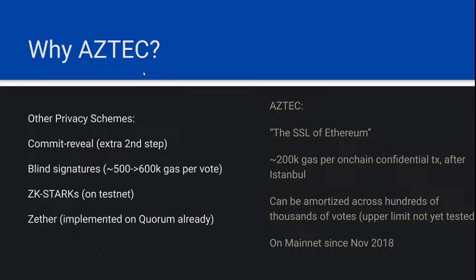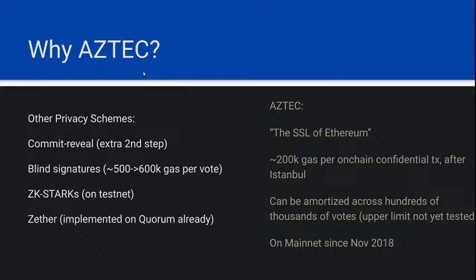There's something called ZK Starks, which is an alternative to private asset transfer. As of this writing, or the last time I checked, it was only on testnet and of comparable price to AZTEC, but also an interesting technique that I know less about. And then Zether is another way of encrypting Ether, and this is implemented as an experiment on the private Quorum blockchain by JP Morgan. And I know less about that, but also an interesting approach.